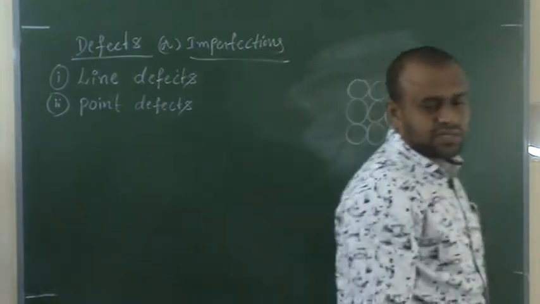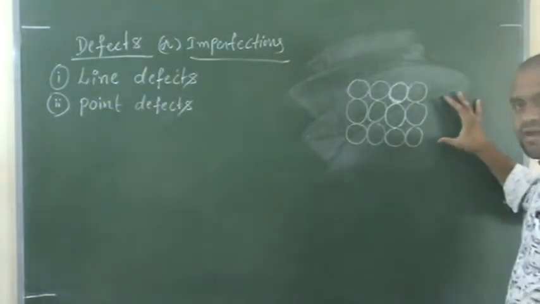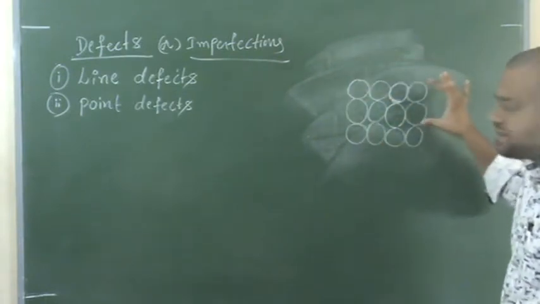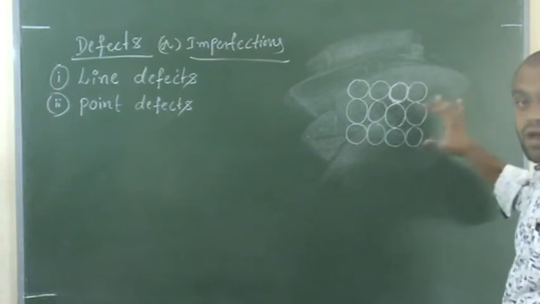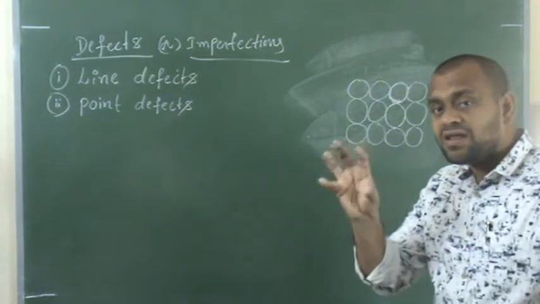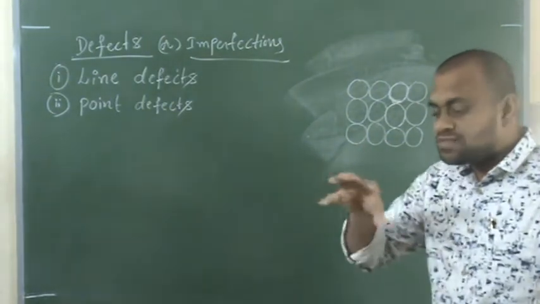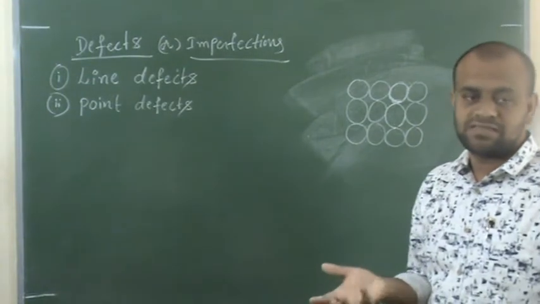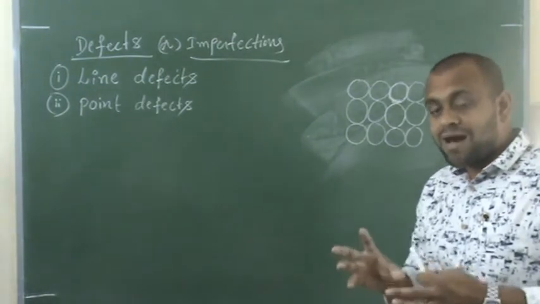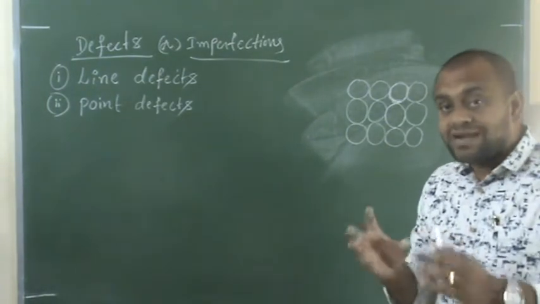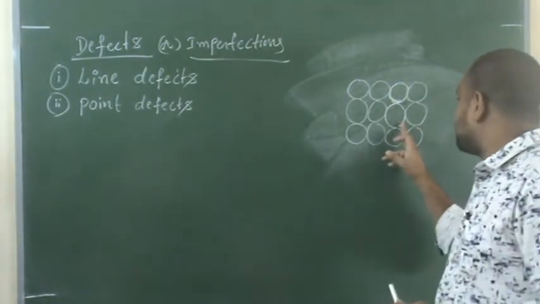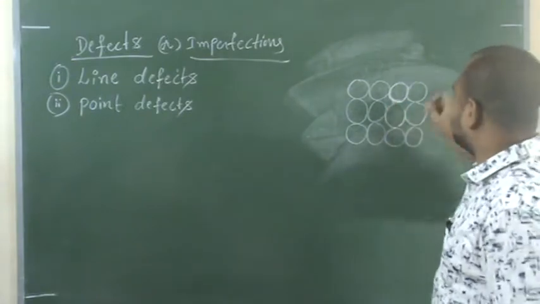This is a normal crystal, a normal solid in which there is no defect. This is a perfect solid. Now, what is point defect? At any one particular point, the dislocation of a particle may take place, or the particle may miss out from that particular point. Then it is said to be a point defect.